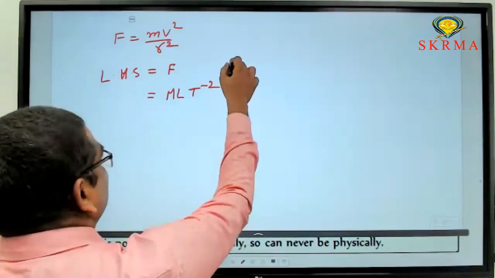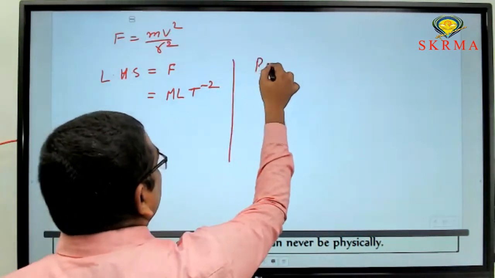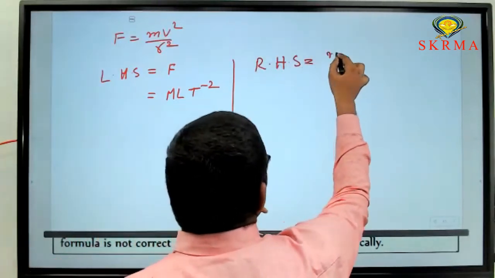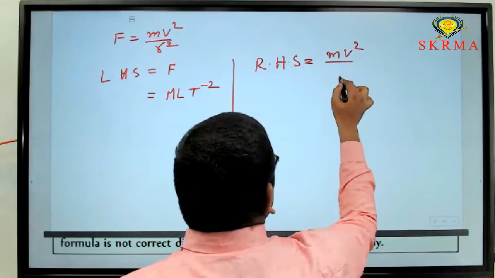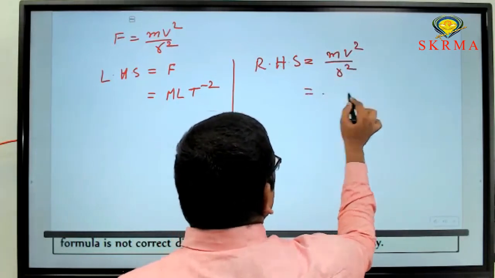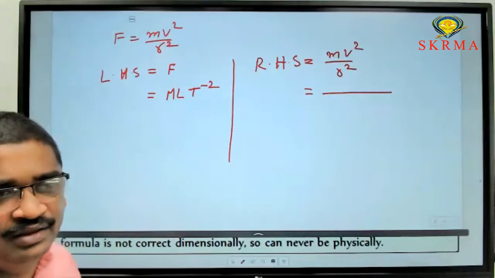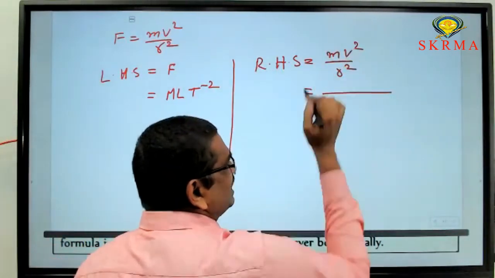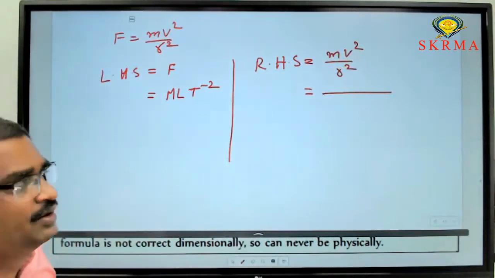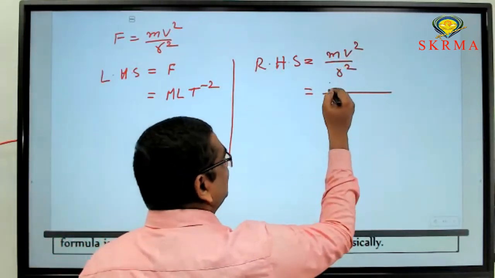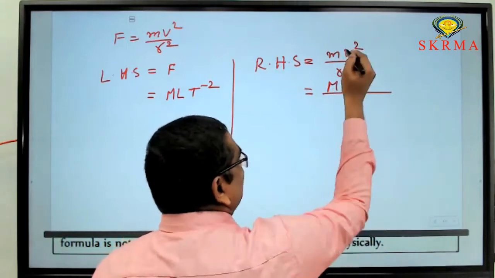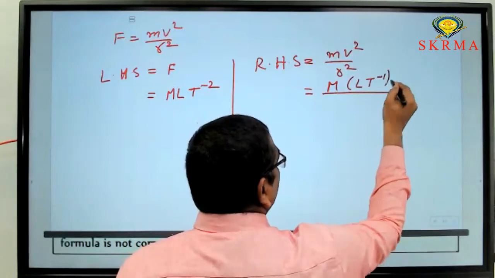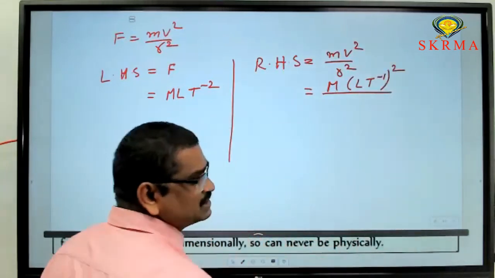Next, take RHS, the right hand side of the equation: mv square by r square. Substitute the dimensional formula for each and every quantity. Here m represents mass, v represents velocity, r represents distance. For mass, the dimensional formula is M. For velocity, L T power minus 1, and since square is there, you have to put the whole square.